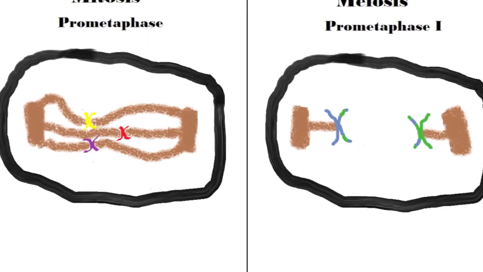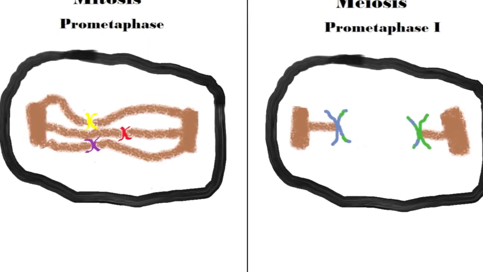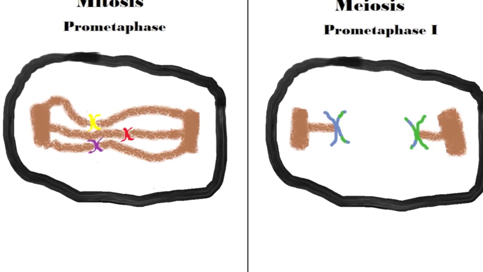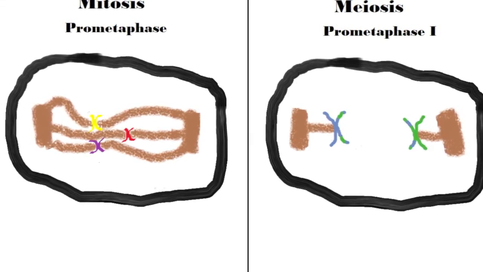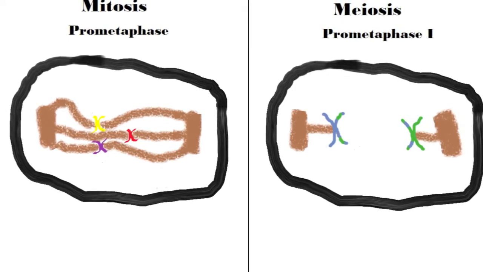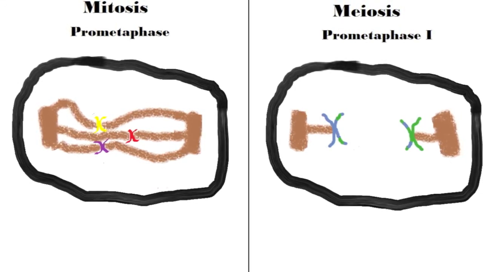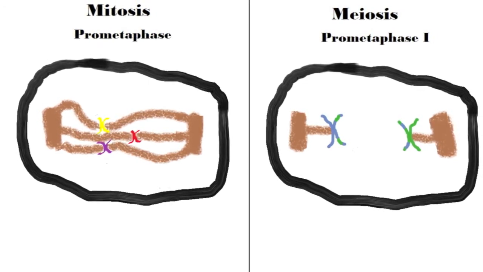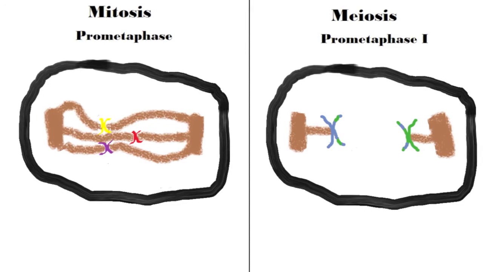During prometaphase, the centrioles have moved to opposite ends of the cell, and the spindle fibers from both of the centrioles attach to each one of the chromosomes at the kinetochore. In prometaphase 1, the same thing happens as in mitosis, except the spindle fibers from each centriole attach to one chromosome of a matching chromosome pair.